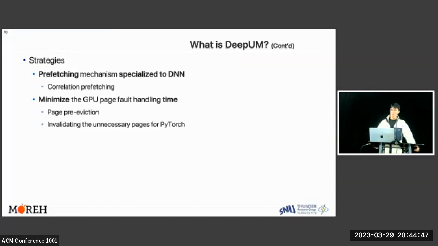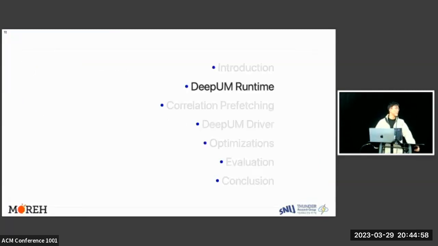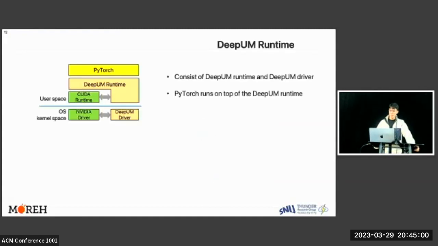DeepUM exploits correlation prefetching specialized to DNN. It also exploits two optimization techniques to minimize the GPU page fault handling time. Now I will explain how DeepUM works. DeepUM consists of DeepUM runtime and driver. PyTorch runs on top of the DeepUM runtime.